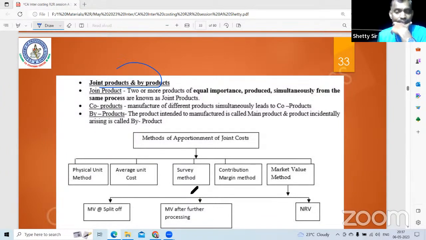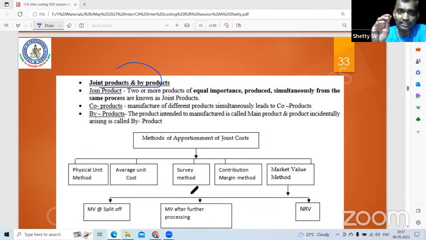In the oil industry, you have crude oil at one particular stage. So you get crude kerosene, crude petrol, crude diesel. At the split-off point, when you identify items of equal importance, value may not be from a price point of view, but from a usage point of view. Petrol is important, diesel is important, kerosene is also important. They are called joint products.